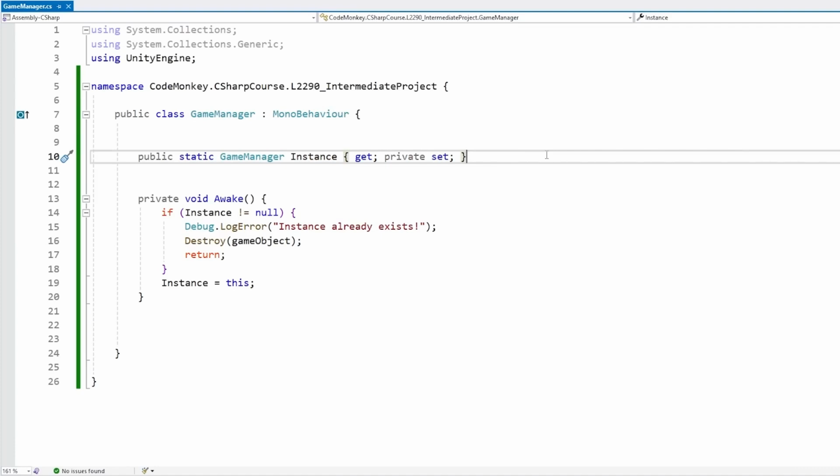For example, if your UI code wants to show the player's health, it doesn't need to have a direct reference to the player, it can just grab the singleton reference. Or if your player needs some kind of input, it doesn't need a reference to the input manager, it just accesses the static instance and that's it. So the singleton is great, especially in game development, where you normally have tons of systems that have a single instance. However, the singleton pattern also has some potential problems.